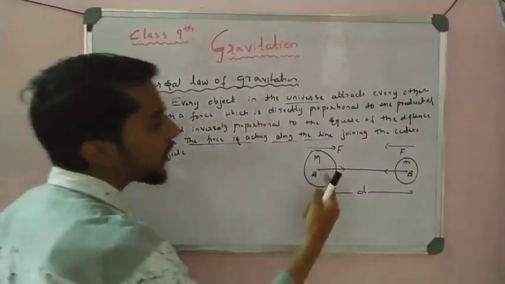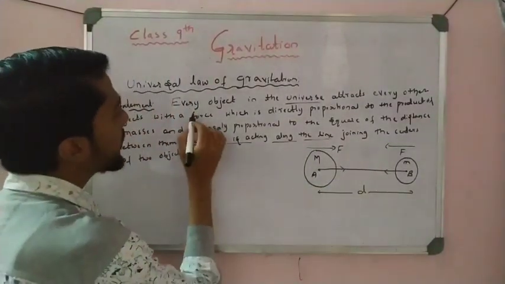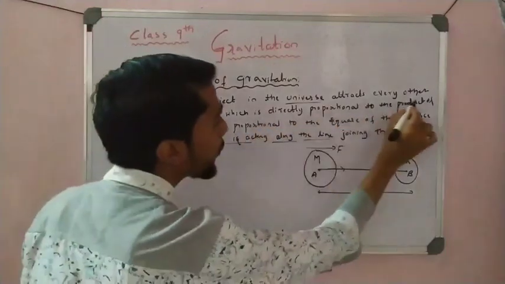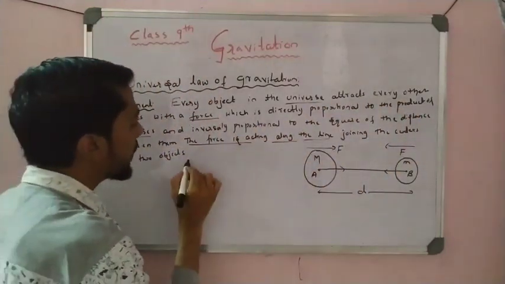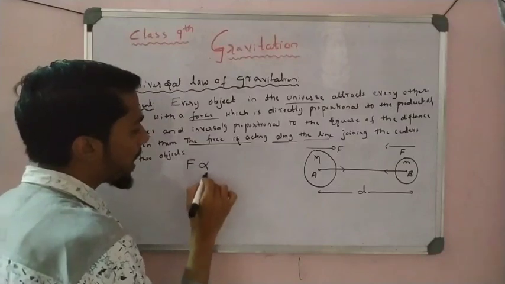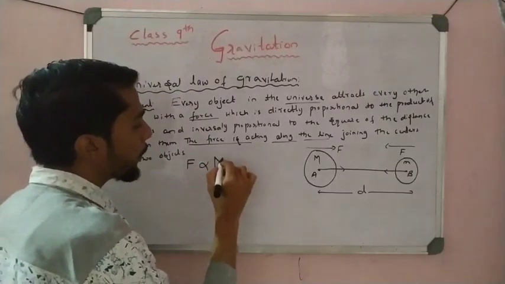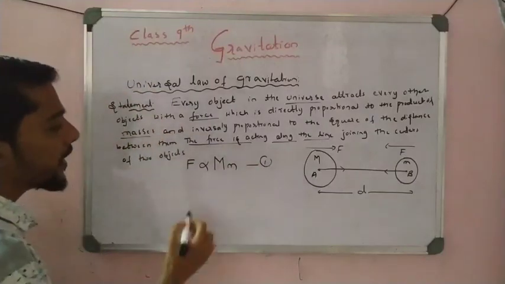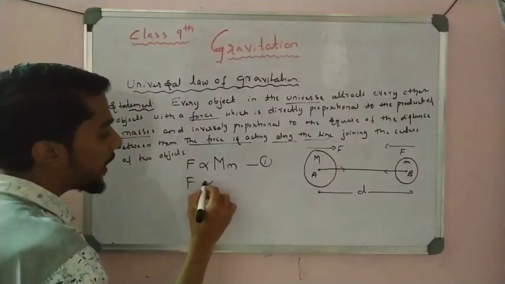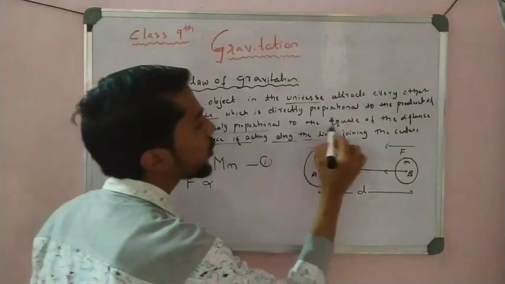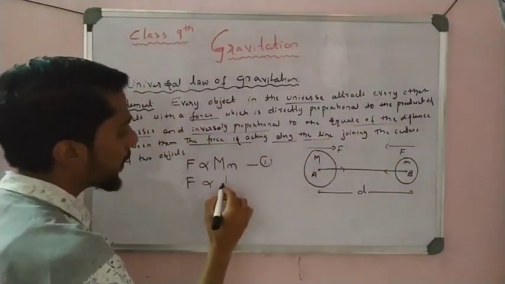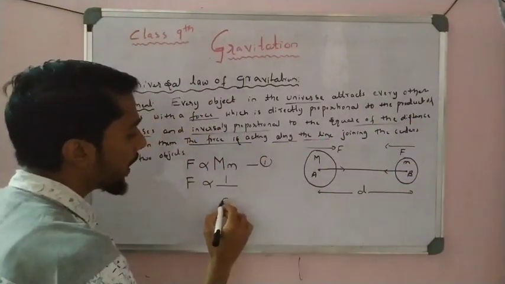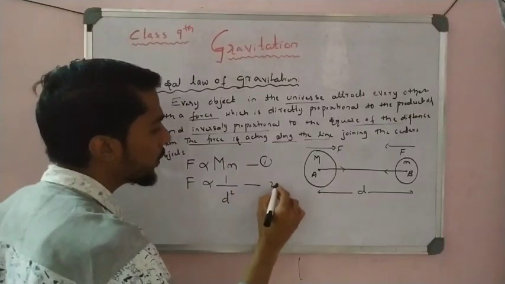The force F is directly proportional to the product of masses, that is equation 1. The same force is inversely proportional to the square of the distance, D square, that is equation 2.